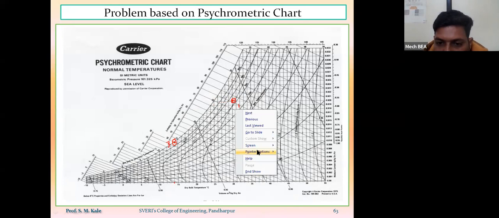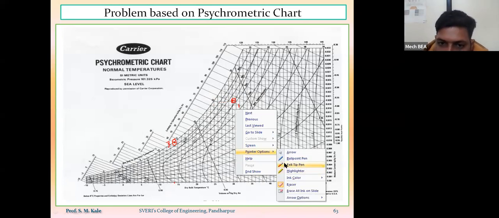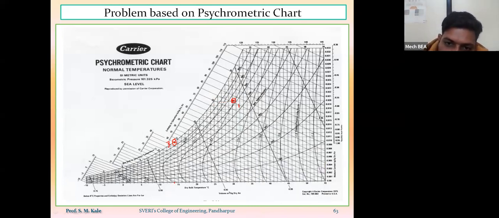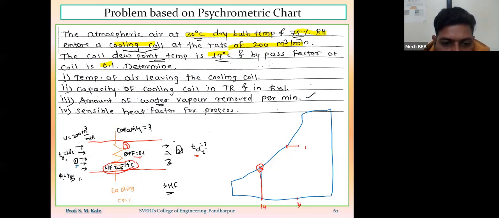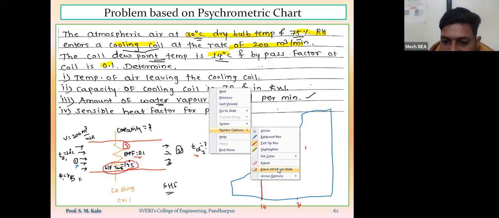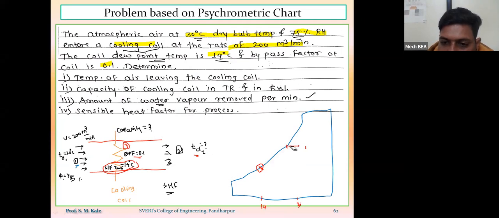Now I have to locate, or I have to connect the point number 1 and point number 3 by straight line. Now I have to represent the point number 2. So to represent the point number 2, what they have mentioned? They have mentioned the bypass factor of the coil.